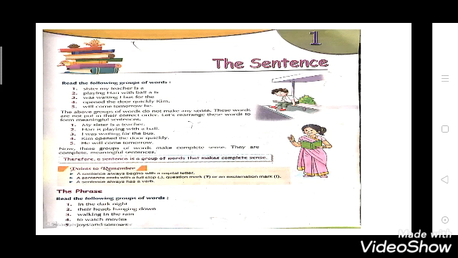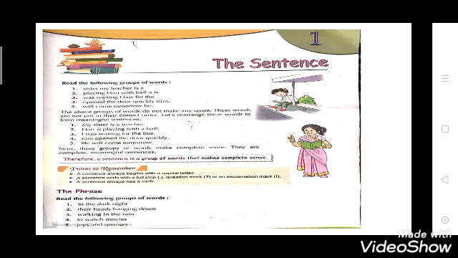The above groups of words do not make any sense. These words are not put in the correct order. Let's arrange these words to form meaningful sentences. So yes, all the above examples which are given are not arranged properly. You have to arrange them so that you get a meaningful sentence here.